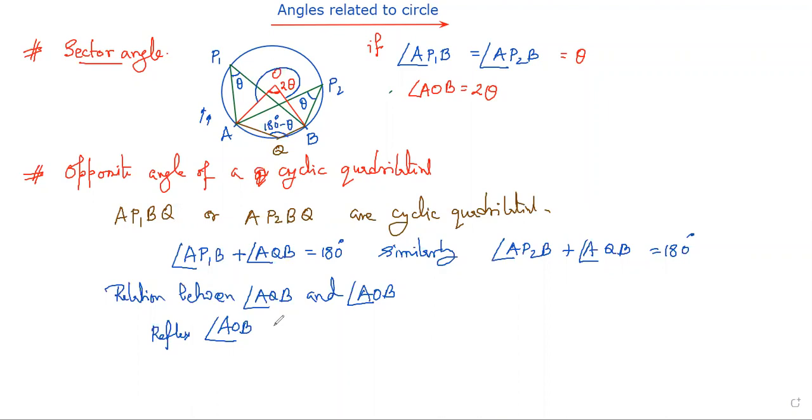And this one will be equal to 2 times AQB. Means if AQB is 180 degrees minus theta, this part will be 360 degrees minus 2 theta, which I can see also. So this way, the linkage of sector angles, all sector angles, I will be able to find in the circle concept.